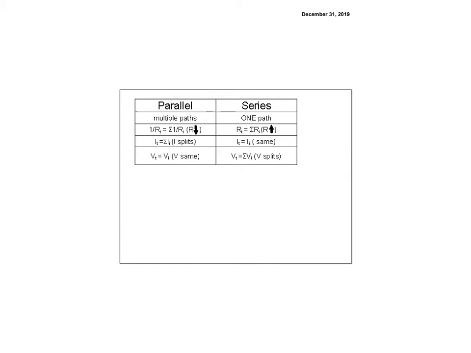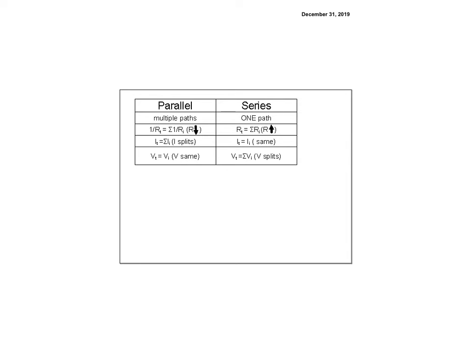The I splits because of conservation of charge, because those are particles, so whatever goes in has to equal whatever comes out. And the total voltage, which is conservation of energy, is the same because it's in parallel. In series, there's only one path, so the resistance goes up because now they all have to go through the same thing. And the current's the same, and this time the voltage splits.